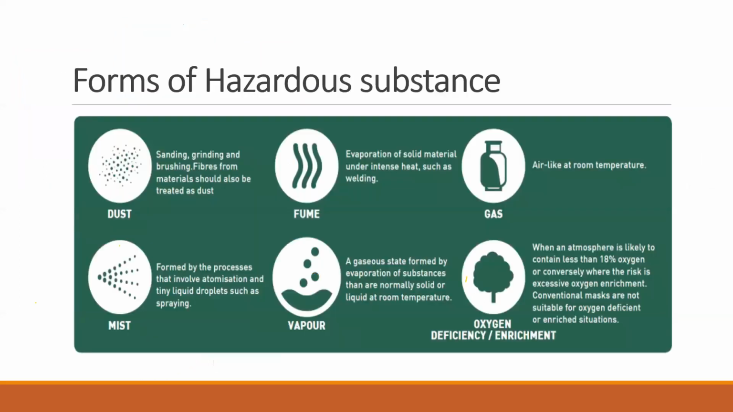So hazardous material could be in many forms. The most common forms: it could be in the form of dust, like small particles. It could be in the form of gas, right? It could be in the form of solid particles. It can be in the form of liquid. It could be in the form of vapor, mist, fumes. And similarly, there is another thing we call asbestos fiber. The chemical could be in the form of fiber.